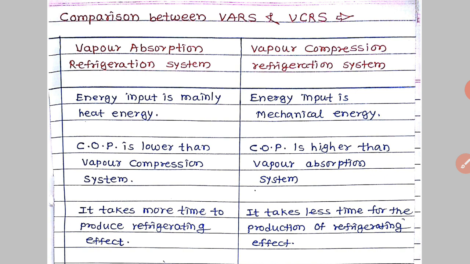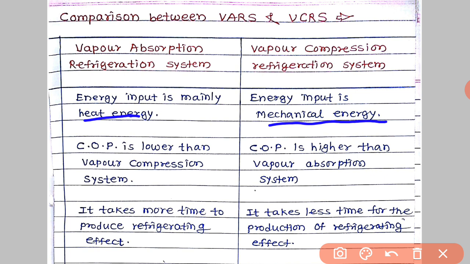So first difference, the energy input for the vapor absorption refrigeration system is heat energy. That is, we have to provide heat by some means, such as a heater, hot steam, etc. And in the vapor compression refrigeration system, the energy input is mechanical energy. That is, we have to run the compressor. Generally a compressor is used in the vapor compression refrigeration system.